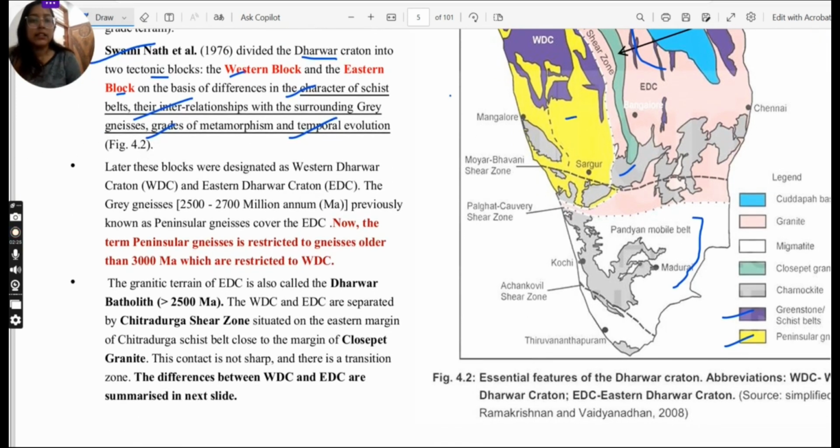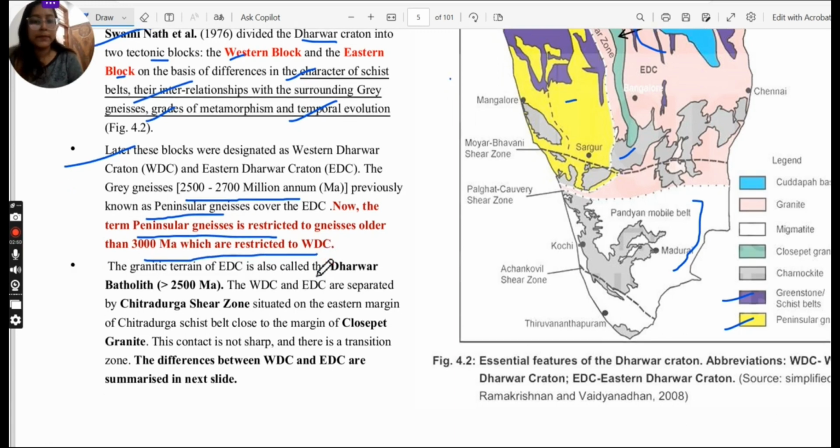Later these blocks were designated as Western Dharwar craton and Eastern Dharwar craton. The grey gneiss, of 2500 to 2700 million years ago, was previously known as peninsular gneiss, which covered the Eastern Dharwar craton. Now the peninsular gneiss is restricted to gneiss older than 3000 million years, which is restricted to the Western Dharwar craton. Alright?